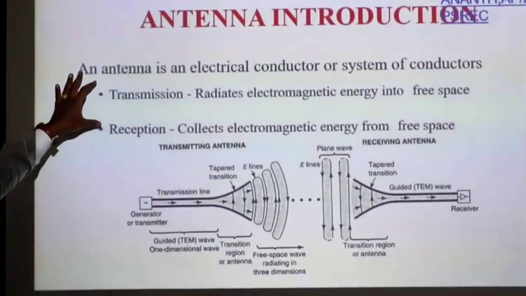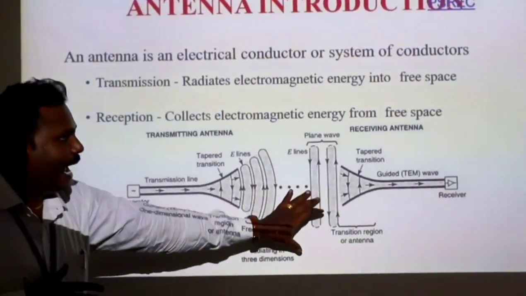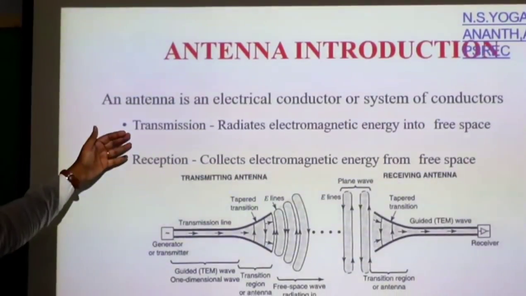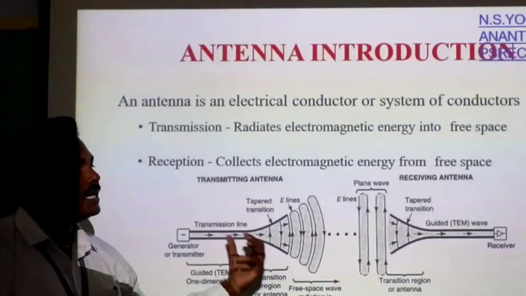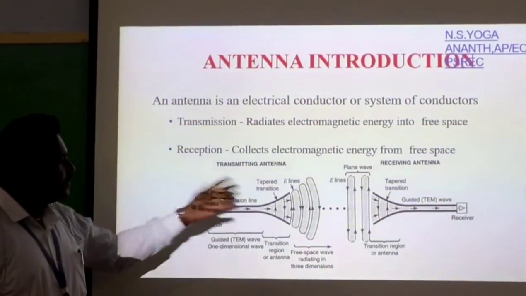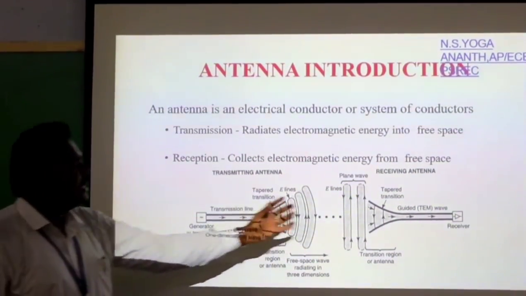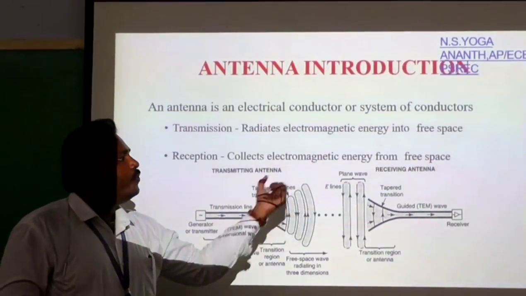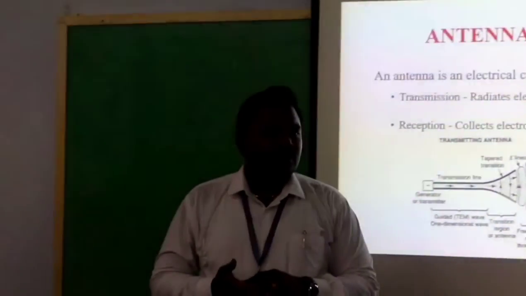In the transmission side we use the transmitting antenna, and in the reception side we use the receiving antenna. So on both sides we use antennas. Transmission means the antenna radiates electromagnetic energy into free space. There is a transmitting antenna, air space is the medium, and on the reception side we use the receiving antenna. The receiving antenna collects the electromagnetic energy from free space. This is the basic concept of antennas.